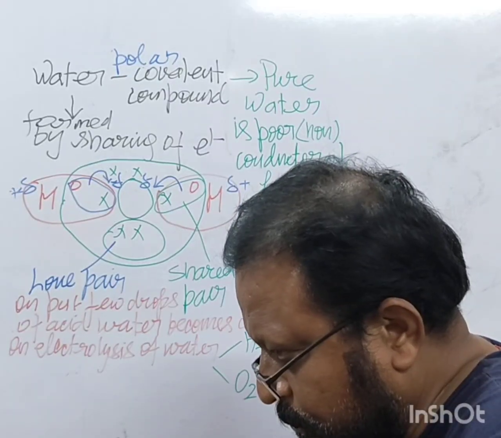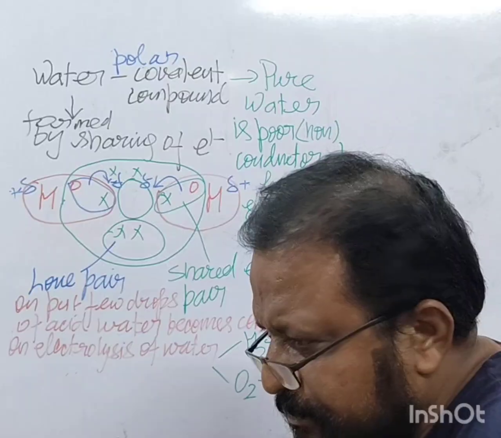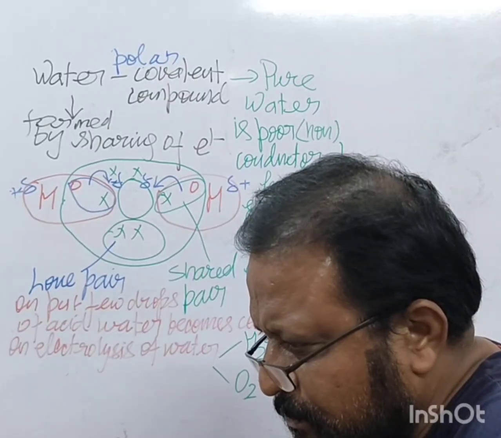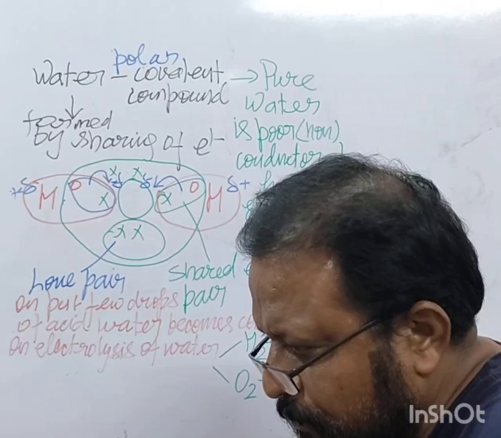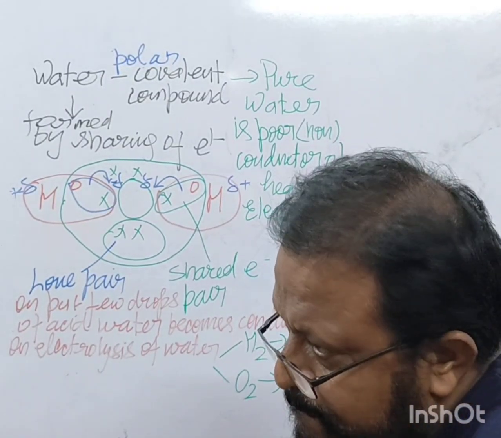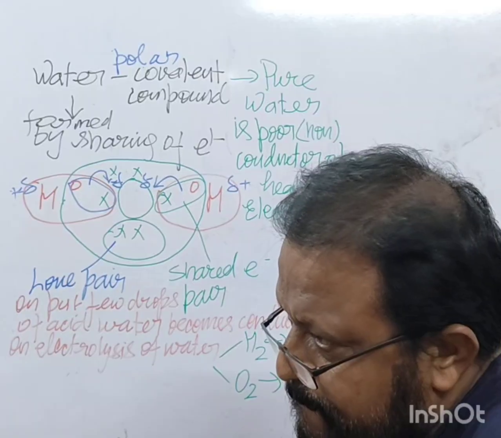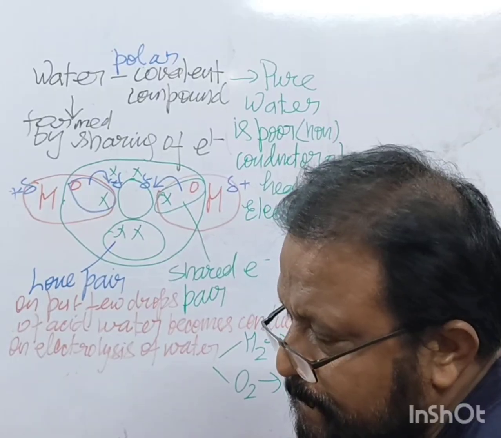And third is freezing point of water or melting point of ice. Pure water freezes at 0 degrees Celsius under normal pressure, 1 atmosphere. The freezing point of water decreases with an increase in pressure. The freezing point of water also decreases due to the pressure or dissolved impurities in it.